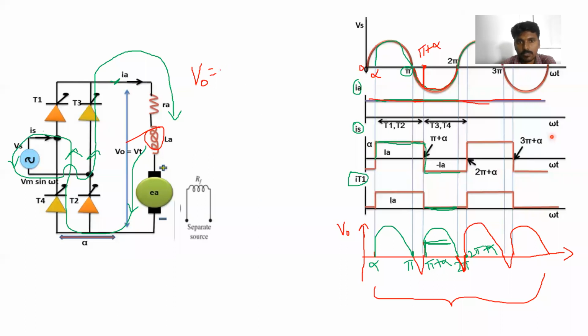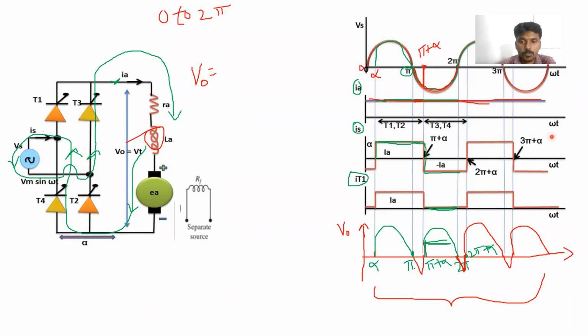How can we find the average output voltage from this waveform? V0 is equal to... how many pulses are present during one full cycle of the supply voltage? From 0 to 2 pi, how many pulses are present?